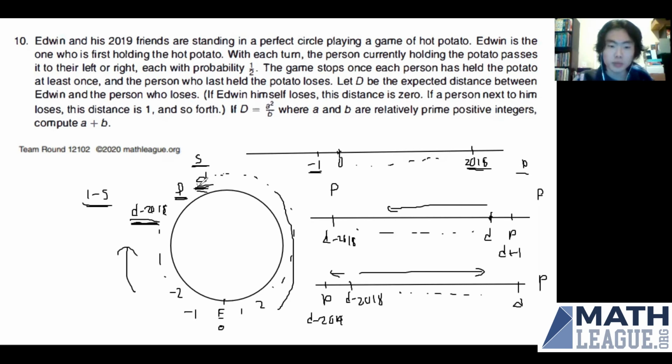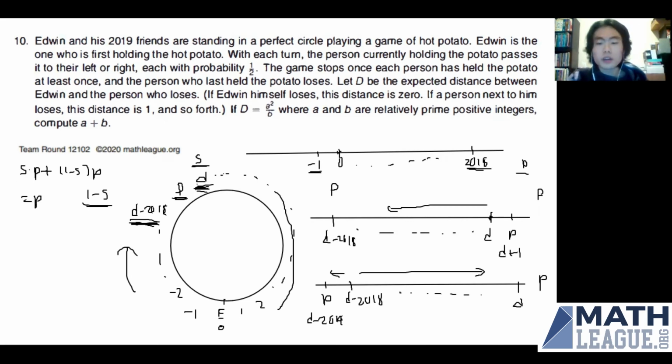we can calculate the probability that P is the last person to receive the potato. So the probability that D receives the potato first is S, and then the probability that P is the last person to receive it given this is P. So we have S times P for this scenario. And for the opposite, when D minus 2018 receives it first, we have plus 1 minus S times P. And this sum is obviously equal to P.